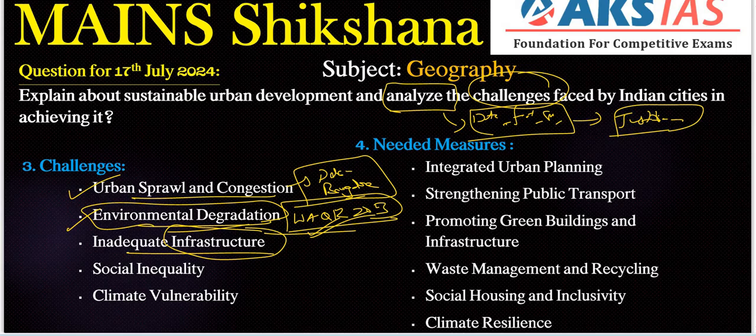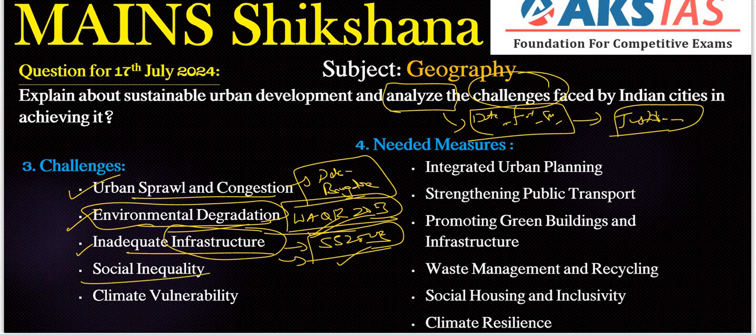For example, Swachh Sarvekshan 2023 highlighted that while there has been progress in sanitation, many cities still struggle with adequate waste management. That is the case here. We need to include these types of examples, schemes, important policies or laws.